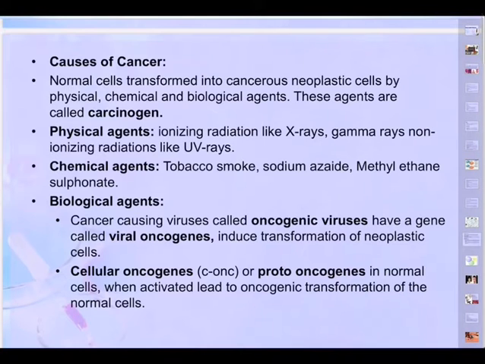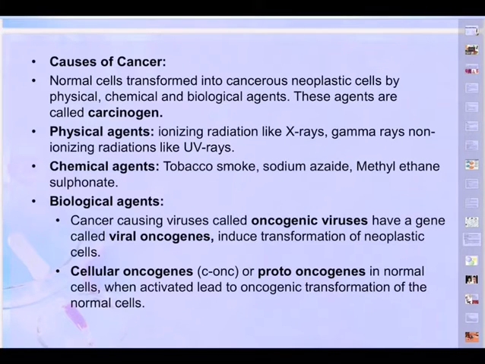Whenever a person gets unnecessary, prolonged exposure to X-rays, gamma rays, and non-ionizing radiations like UV rays, the person is likely to get cancer. That means all the X-ray technicians, persons working in what we call radiation labs, are all under threat.